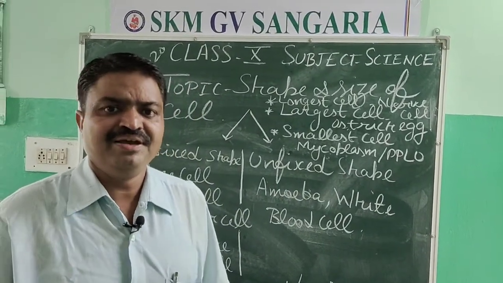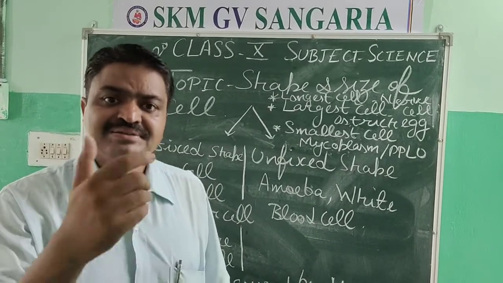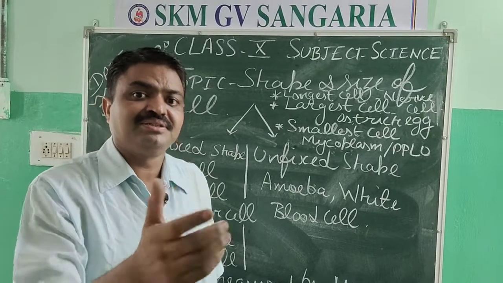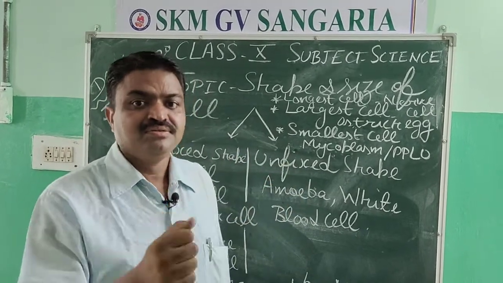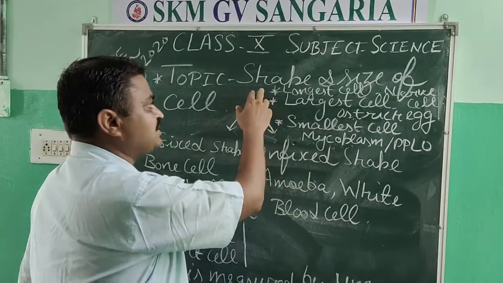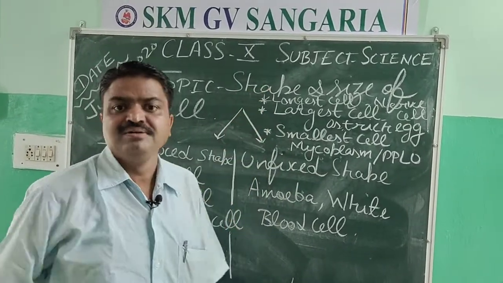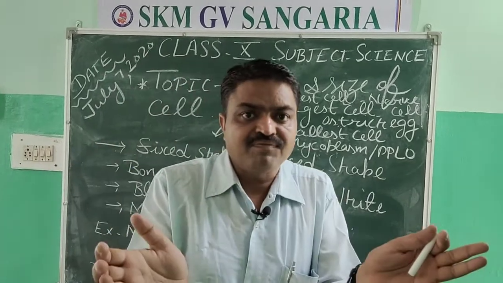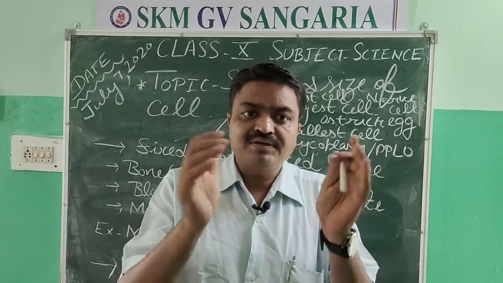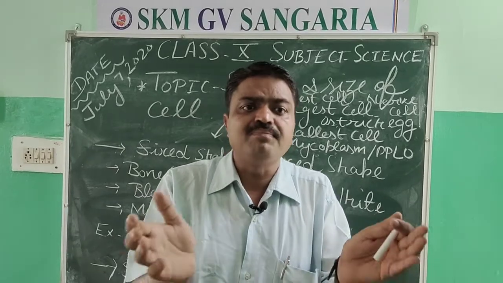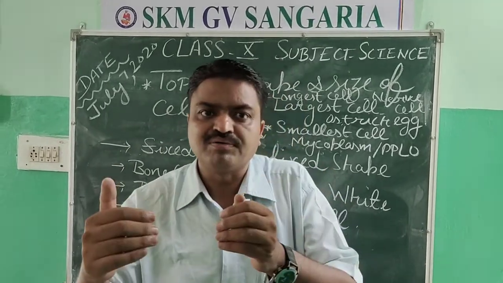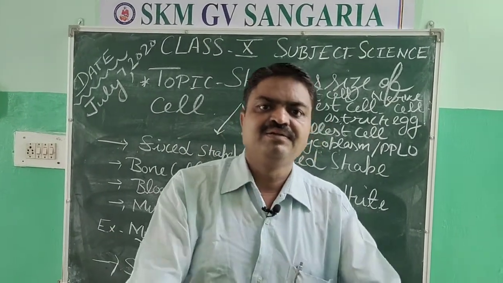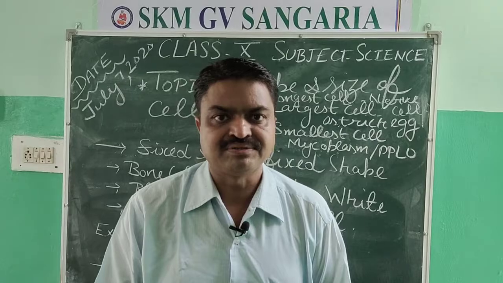So today we are again on the same topic, cell. And today students we will discuss about the shape and structure and size of the cell. So first we will discuss about the shape of the cell. There are different shapes of cells found. It totally depends on the type of the cell, whether it is an animal cell or plant cell or bacterial cell. It depends on the organisms.